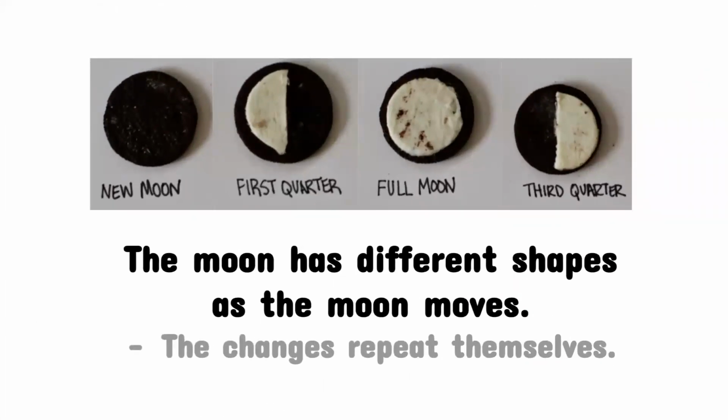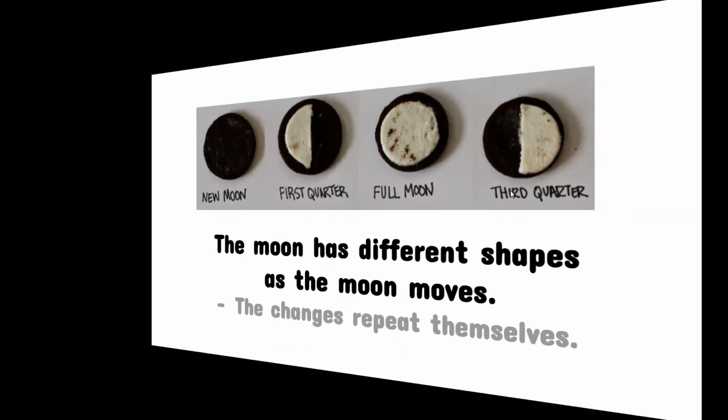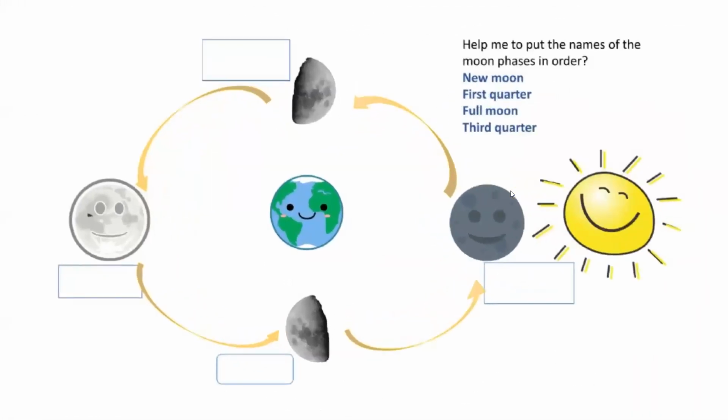So here we have different shapes of the moon as the moon moves. When it moves, its shape differs. So the changes repeat themselves. We have new moon and so on. So we have new moon, first quarter, full moon, and third quarter. As you can see, here we have first and third. And here you have to put the names of the moon phases. I think we already did this exercise, but it's just a review for the phases.